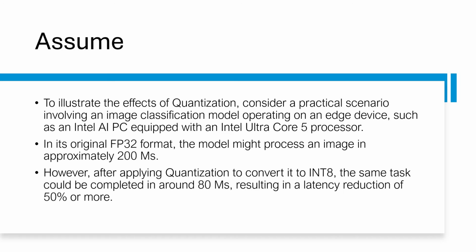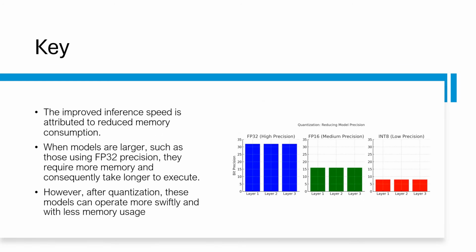The improved inference speed is attributed to the reduced memory consumption as well. When models are larger, such as those using FP32 precision, they require more memory and consequently they take longer time to execute. However, when you go ahead with quantization, these models can operate much more swiftly and with less memory usage. This enhancement makes them better suited for deployment on edge devices, which can be like drones or even smartphones.